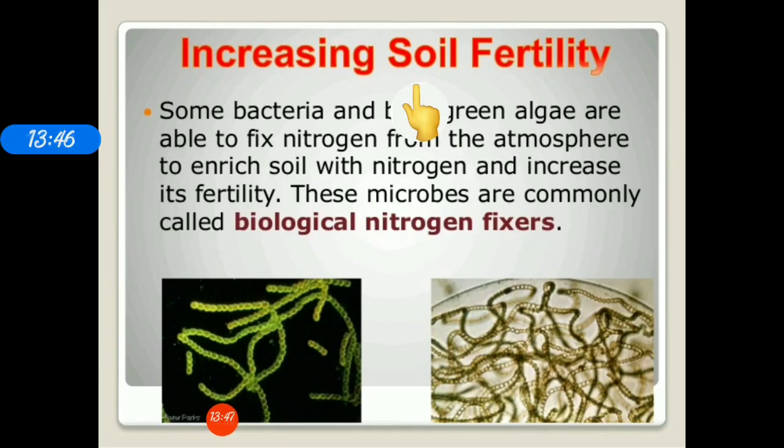They are also called biological nitrogen fixers. Also, some microorganisms help in the formation of humus from dead decaying matter, and humus is used as manure for plants. You all have studied this in class 7. So microorganisms are also useful in the field of agriculture as they increase the fertility of soil.